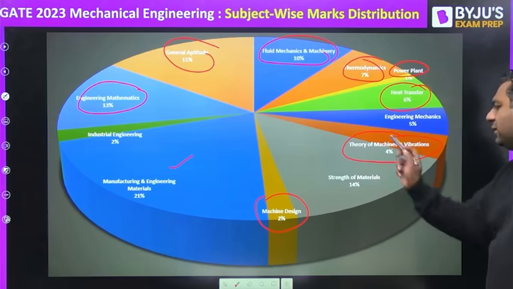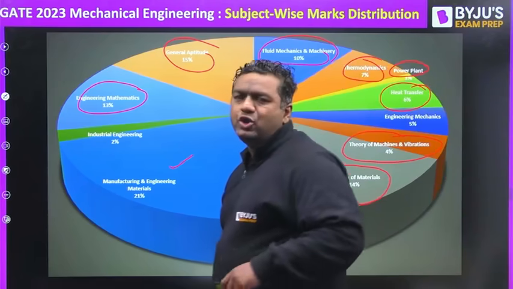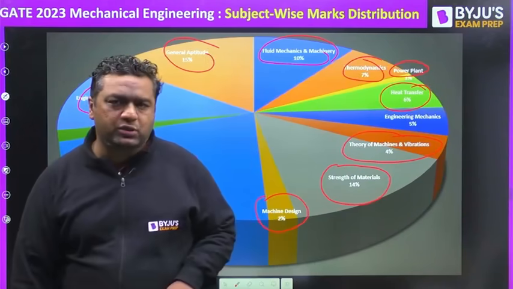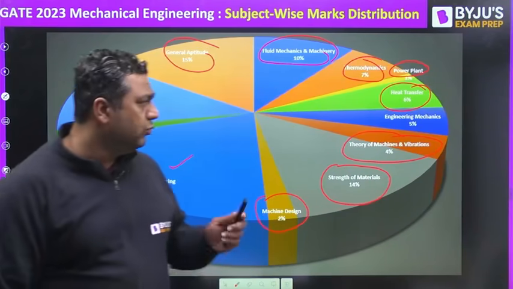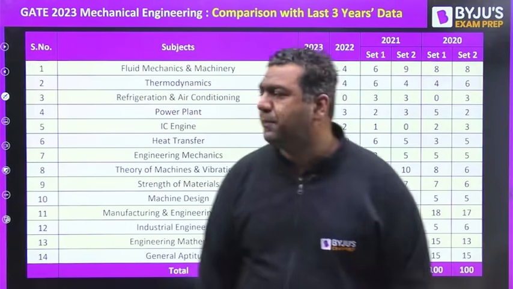Only these things happened between them: SOM weightage increases, production increases, theory of machines and machine design was reduced. Mechanics was as usual. Moving further, guys. So guys, this is the comparison from the previous years.